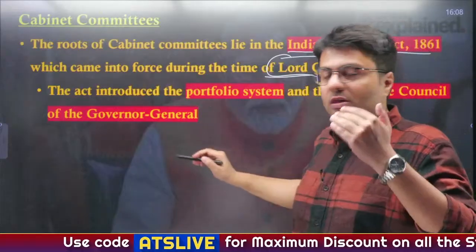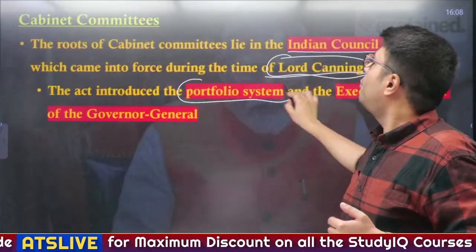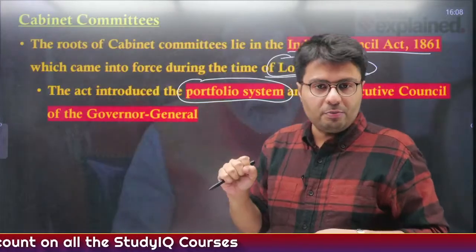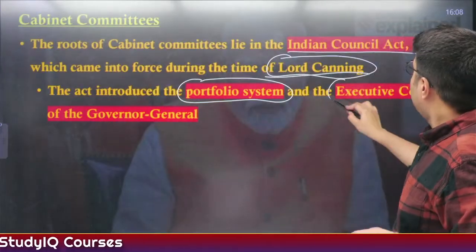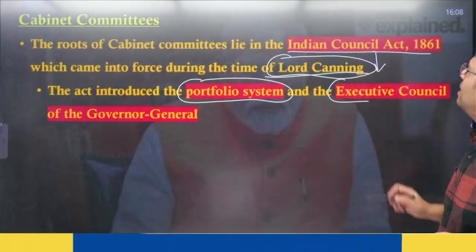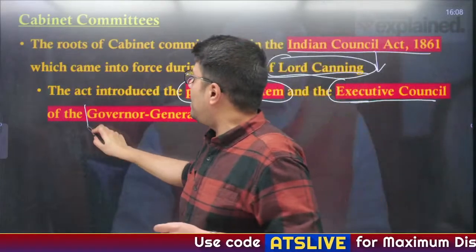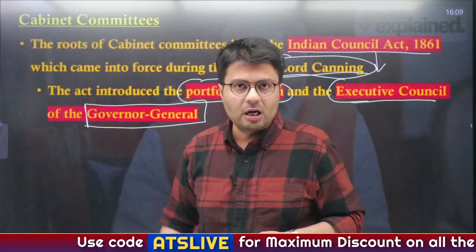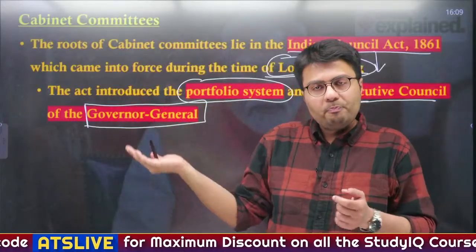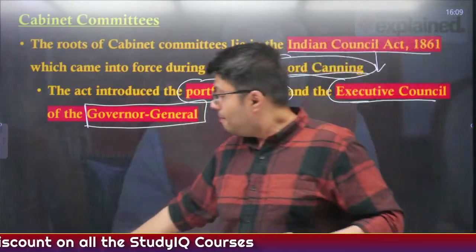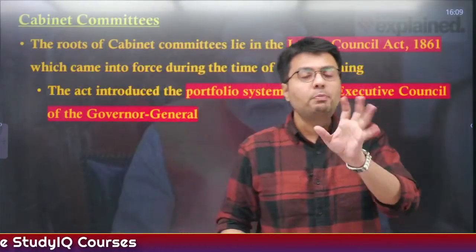Now this is what is also known as the portfolio system. You allocate different portfolios, that is different ministries, to different ministers. Now this emerged for the first time after the passage of the Indian Councils Act 1861, which provided for an executive council to aid and advise the then Governor General. Understood? So this is how cabinet systems and committees have emerged from this particular act. Please remember, this question might be asked.